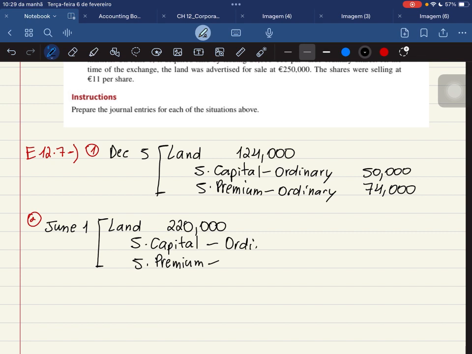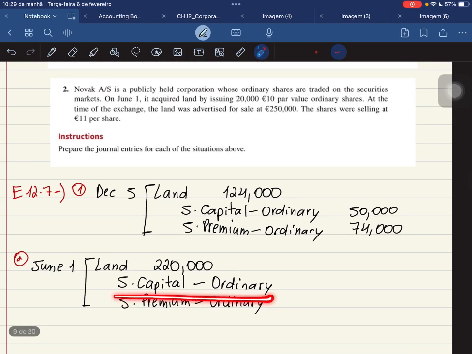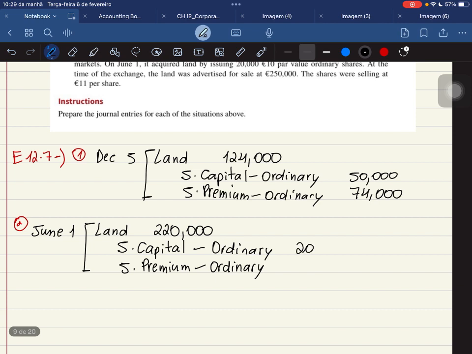Because we have a difference between that 200,000 and that 220,000. If we didn't have that difference, then you would just have share capital ordinary. You wouldn't need the share premium ordinary. So this share capital ordinary is going to be that 20,000 times that 10, which is going to give us 200,000. And the share premium ordinary is going to be the difference of 20,000.